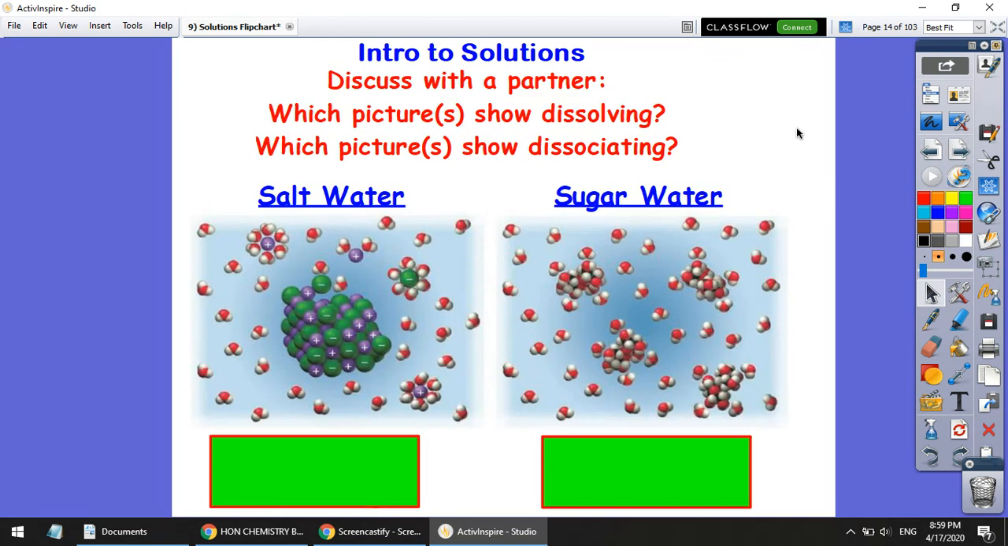So I promised you a picture. Here's that picture, okay? So we got two examples here, salt water and sugar water. Now, both of these things are solutions. They both dissolve in water. They're both homogeneous mixtures. But let's think about dissolving and dissociating.